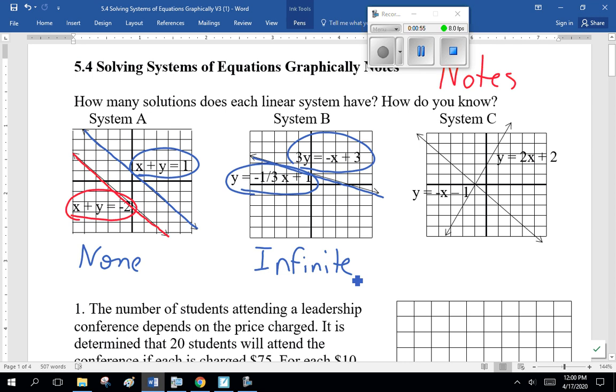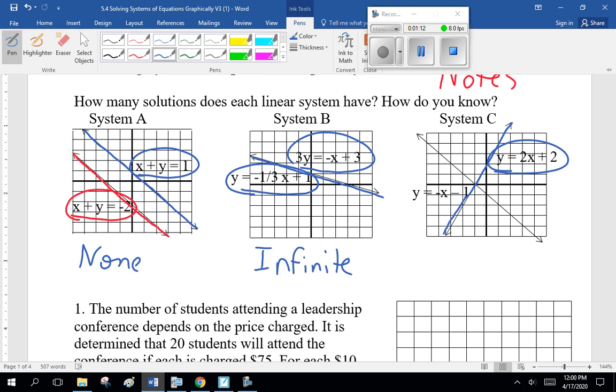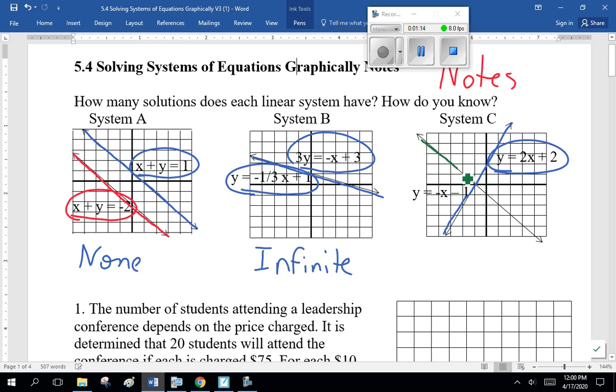And finally, this line is y equals minus x plus 1. Oh, sorry, no, my bad. That's not minus x plus 1. That minus x means it's going down. This is y equals 2x plus 2. This line is going down, so the slope is negative. Y equals minus x plus 1. How many solutions do they have? One solution. They meet once.